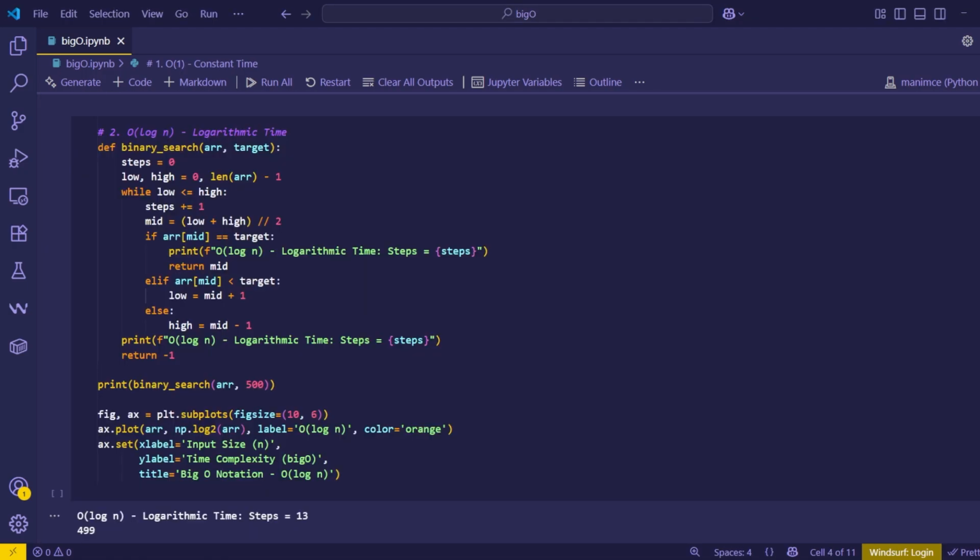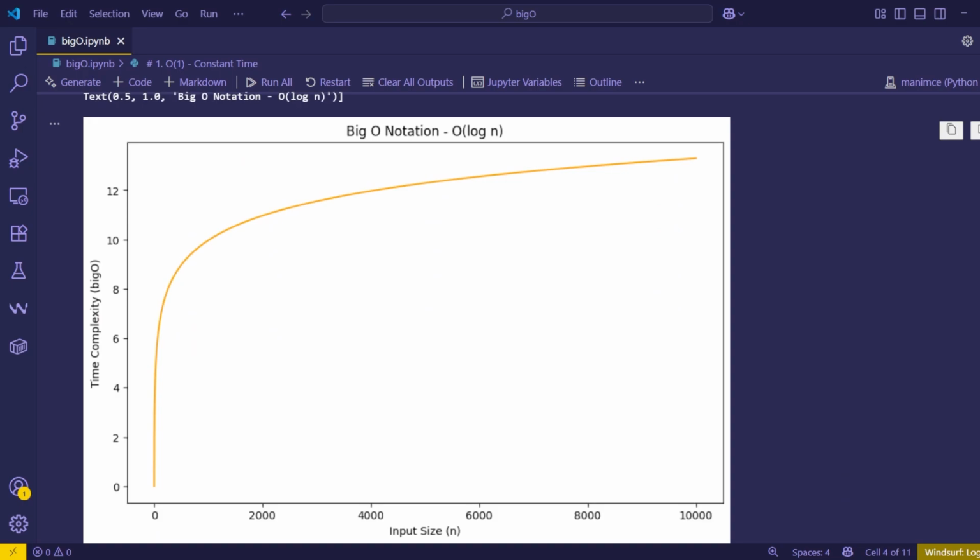Now let's move on to another example. Suppose we have a sorted array of n elements and we want to find a specific target value inside that array. I'm going to implement a simple binary search algorithm here. We will initialize our first and last pointers and iterate over the array by finding the middle value and comparing it with the target. At each iteration, the search space is reduced by half, which means as the input size grows, the algorithm gets much more efficient. The time complexity of this algorithm is big O of log n. As you can see in this figure, as the input size grows, the algorithm becomes much more efficient.